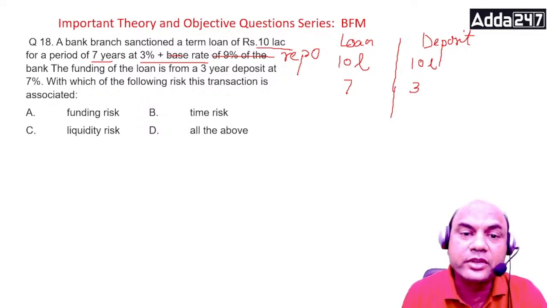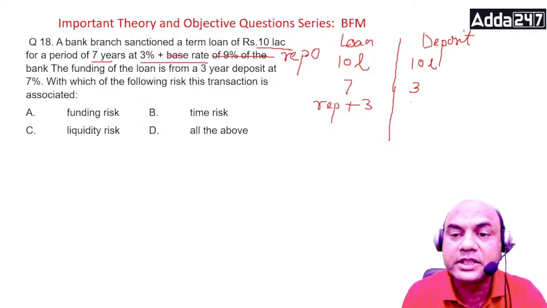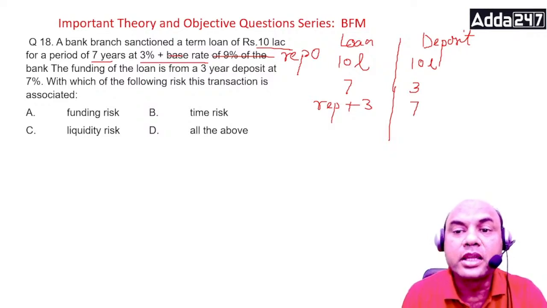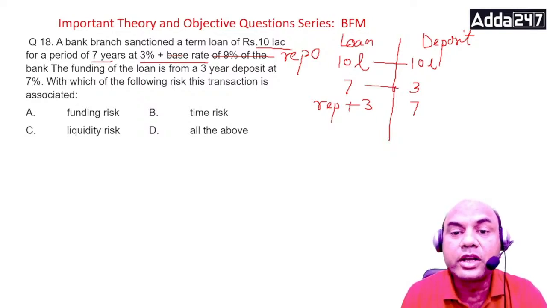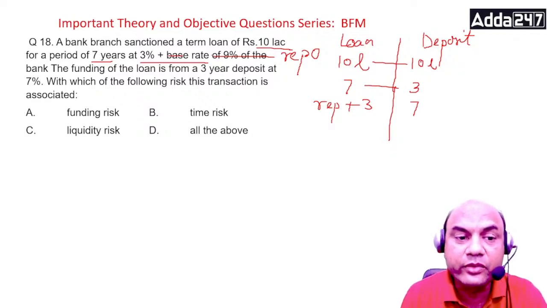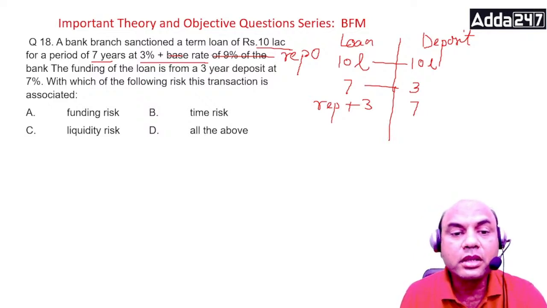Now this loan rate is base rate plus, means repo plus 3, and this deposit rate is 7%, which is fixed. Now the bank is facing what? The amount is the same, but what about the tenure? So it will face this funding risk, time risk, liquidity risk, all of the above. Look at the question properly.